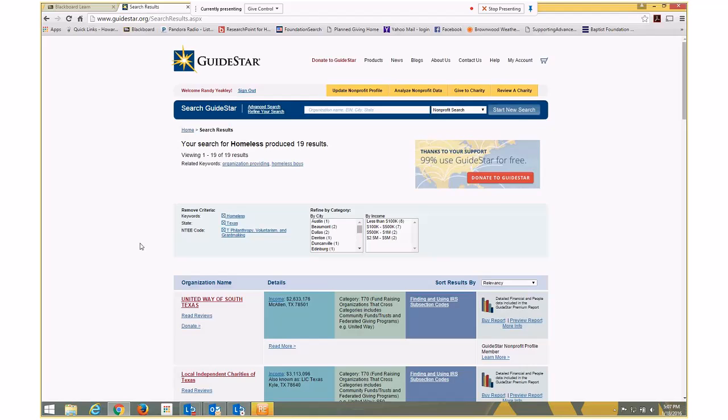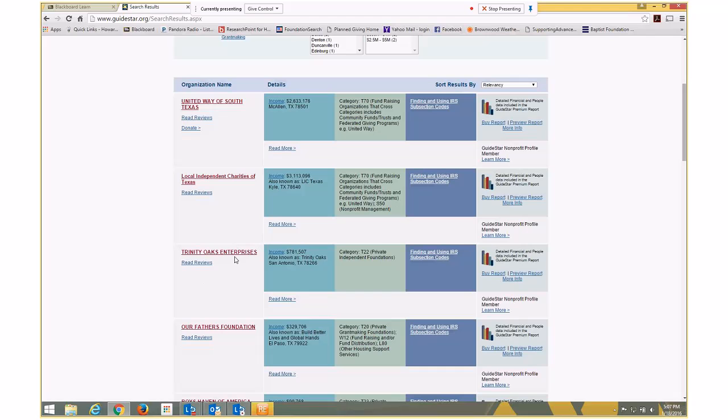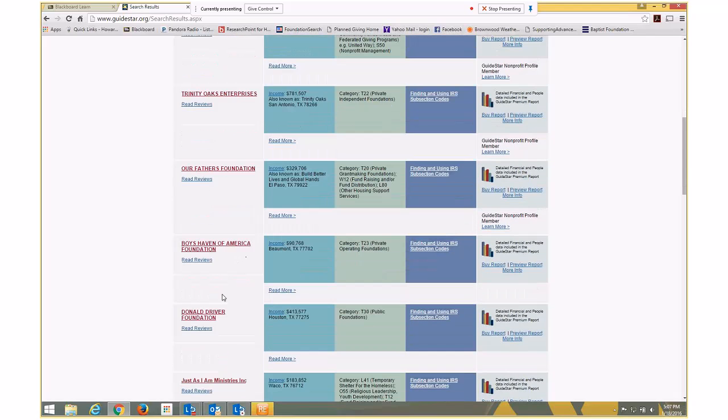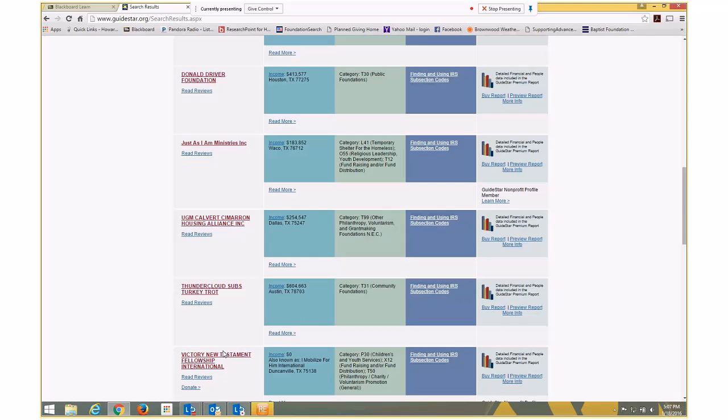There's 19 results. United Way, Local Charities of Texas, Trinity Oaks Enterprises, Our Father's Foundation. So there are some foundations in Texas that give. Apparently homelessness is part of what they give to. You'd have to look at each one of these in particular to see.